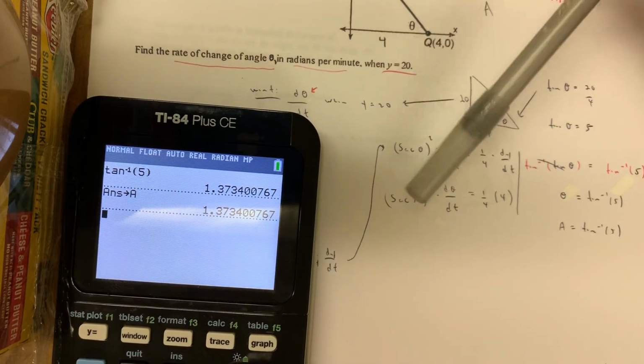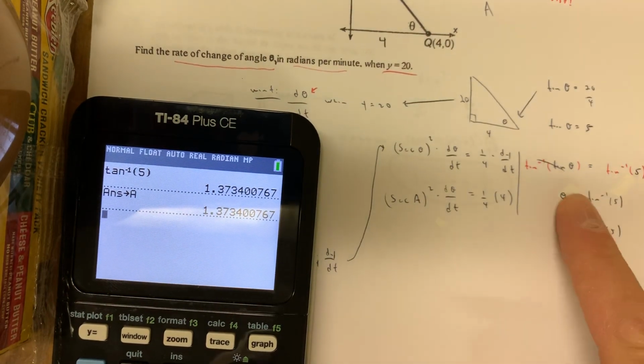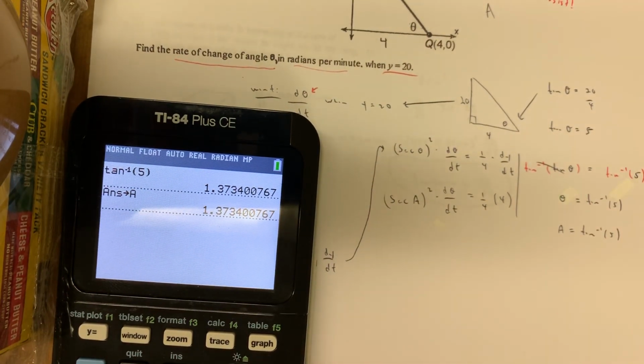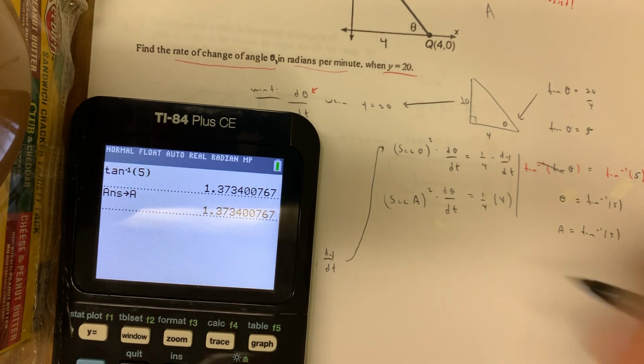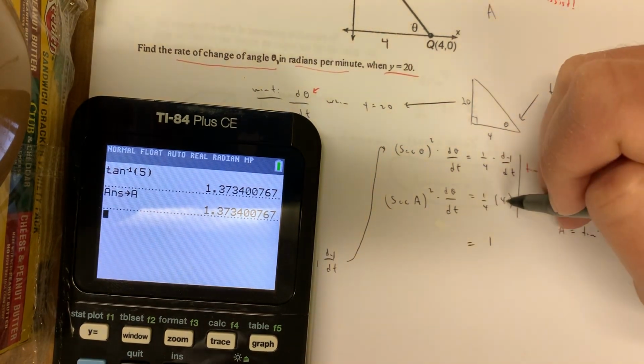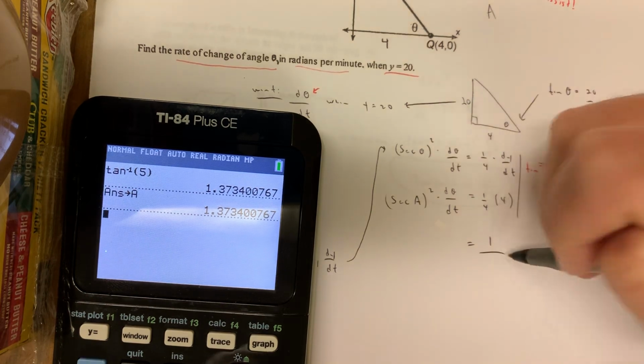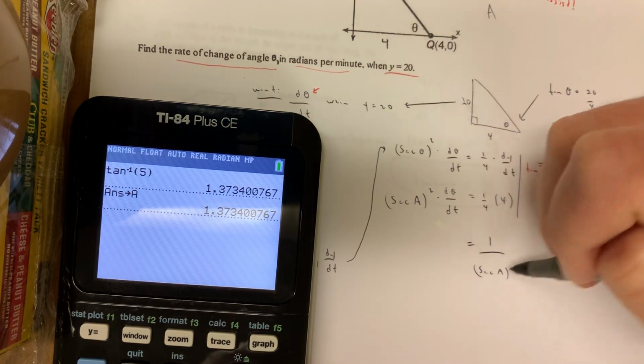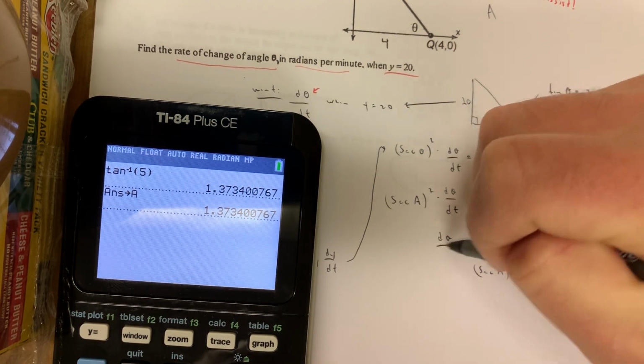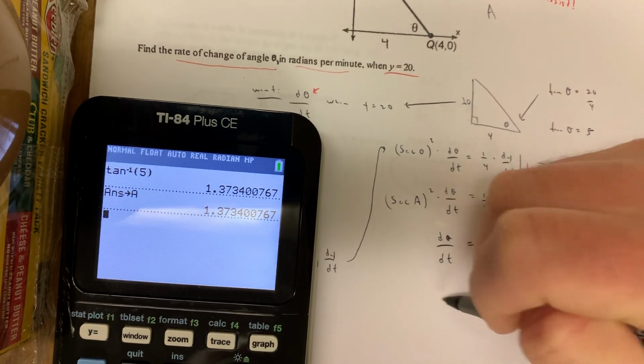You don't need to do that. You could put tan inverse 5 there. You could even put theta right there if you want to. You could leave it as theta. It doesn't make a difference. But remember, this is 1. And this side over here, 1/4 times 4. I'm going to divide by secant of A quantity squared, or secant theta quantity squared, to get what d theta over dt is equal to.